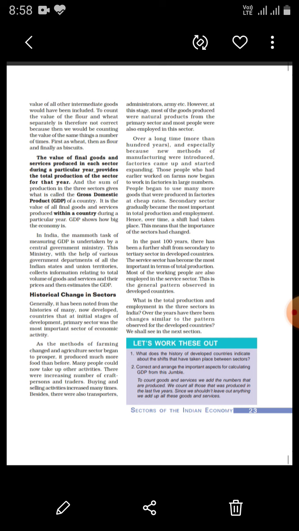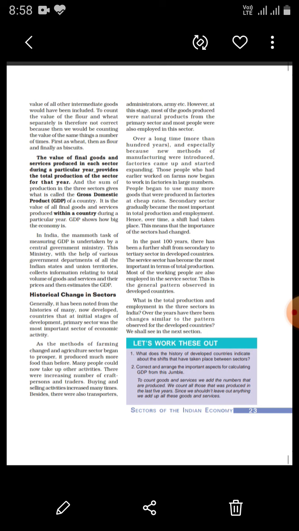For example, we say that India is an agriculture country. In our country, still around 40 to 50% of people work in the primary sector, agriculture sector. Still we have a shortage of food grains. You may be seeing the prices of food grains are very high.